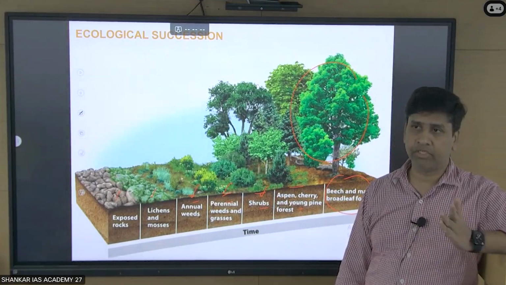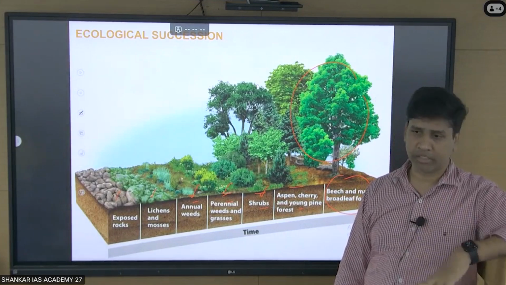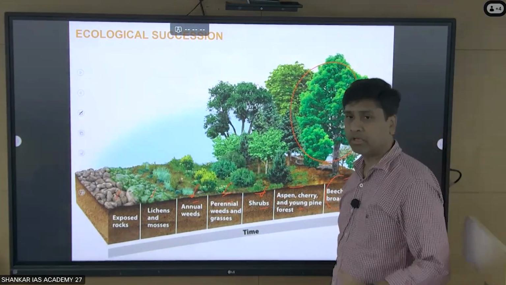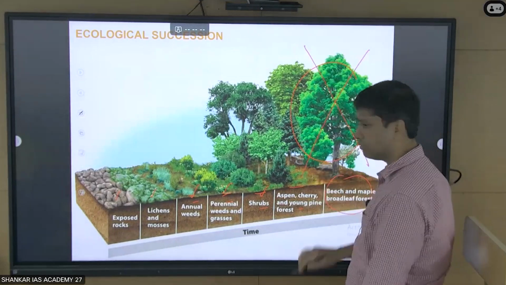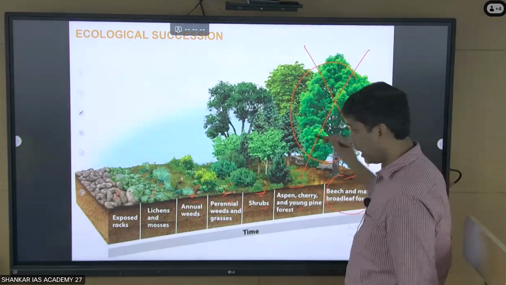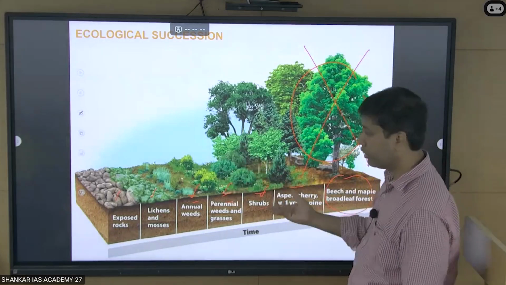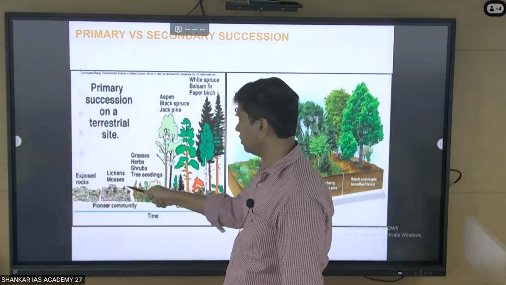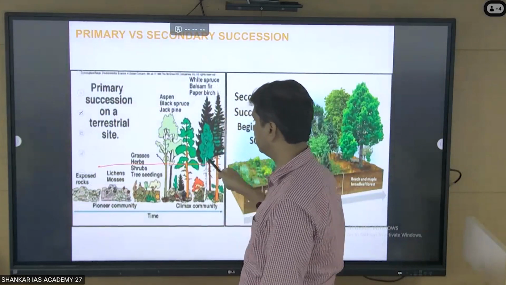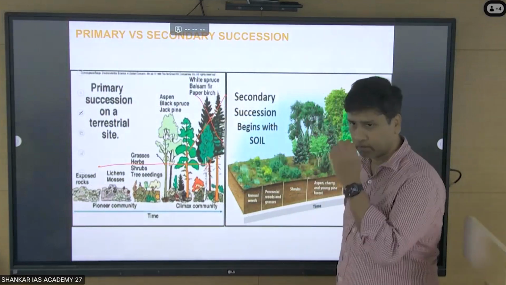If it starts from scratch and reaches a climax community, we call it primary succession. Now, because of natural or human activity, if this climax community is destroyed, what will happen? Again, the succession will start. But will it start from the rock? No, already you have a lot of soil. The primary succession was from the rock. Now this primary succession is destroyed, and the secondary succession starts with the soil.